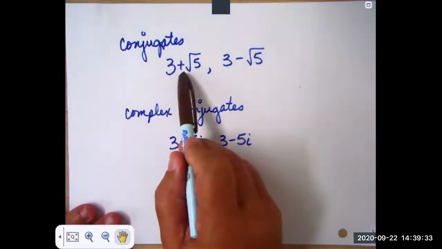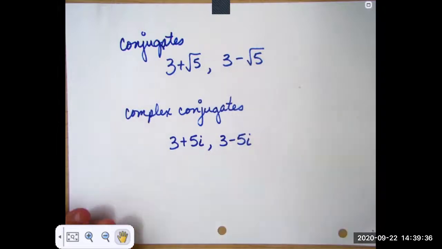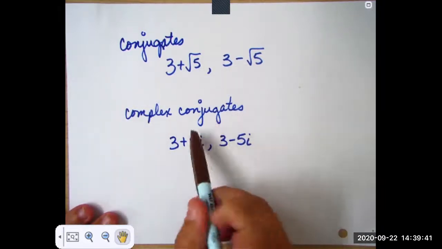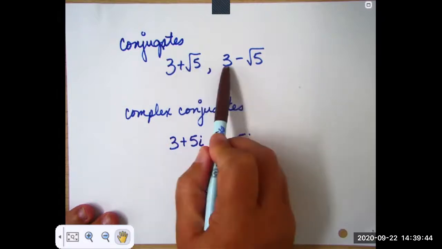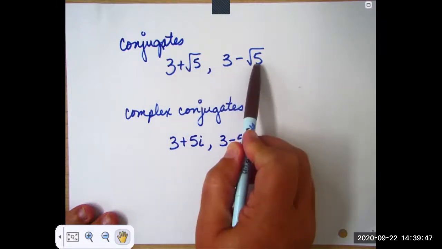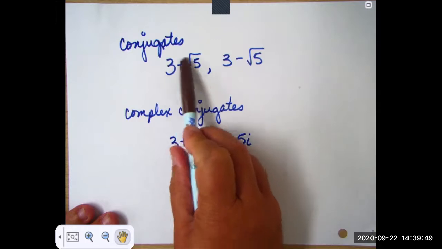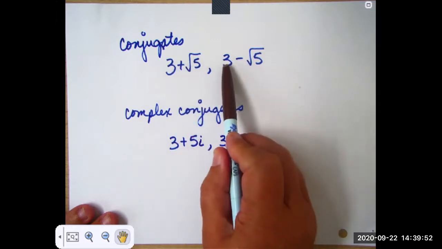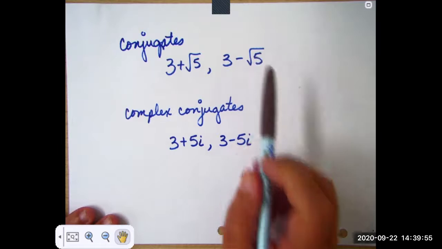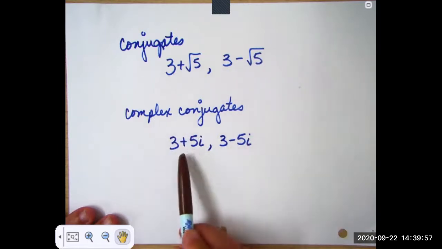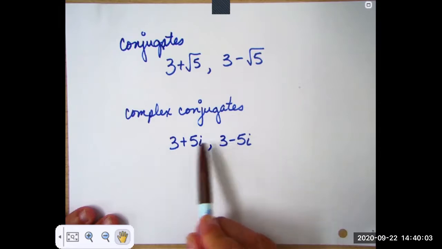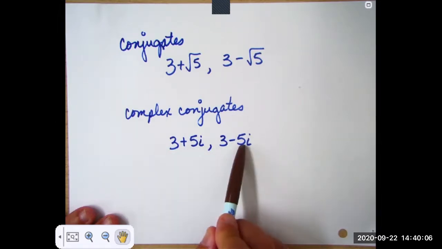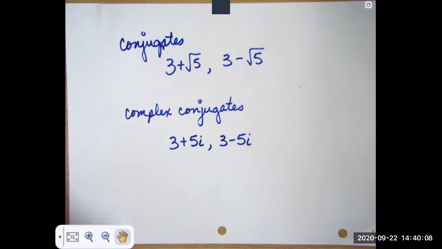Now the numbers 3 plus √5 and 3 minus √5 are known as conjugates. We start with the whole number, and then you have the irrational part out here. This one is 3 plus the √5 and then the same 3 minus the √5. Those are conjugates. We also have complex conjugates: 3 plus 5i and 3 minus 5i. The 3 doesn't change, just the second one does. And we'll see why that is so handy in a bit.